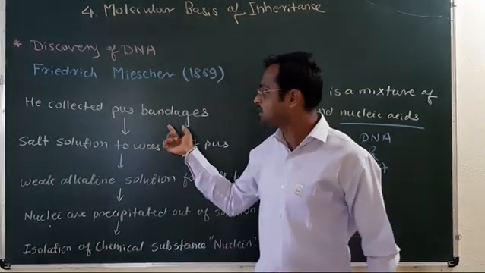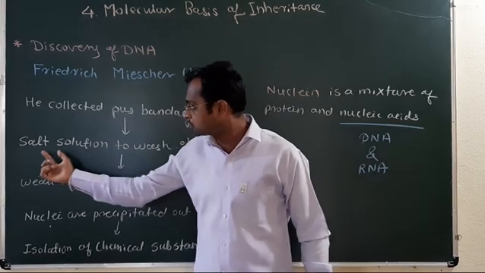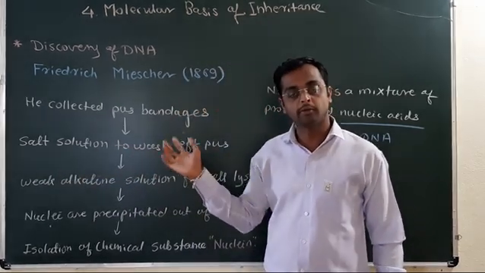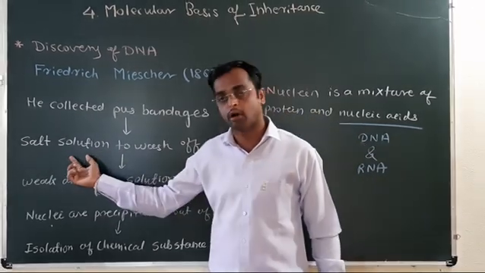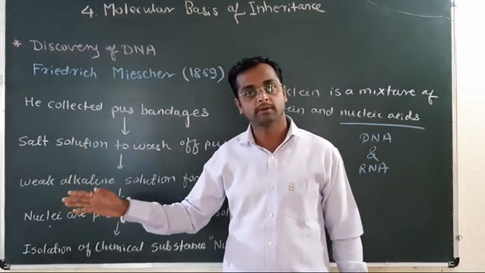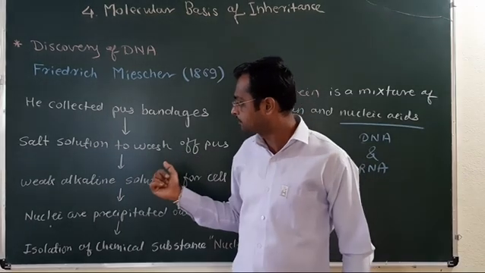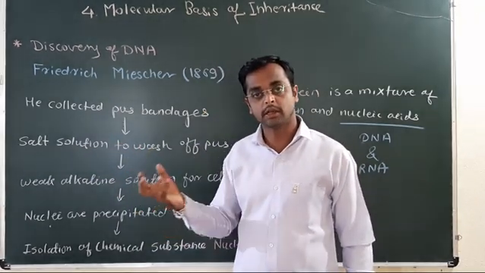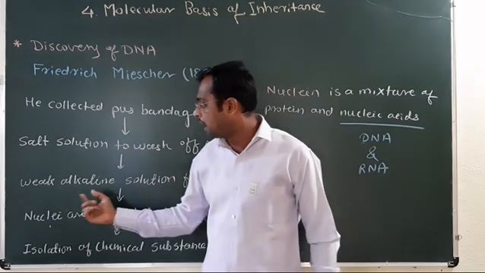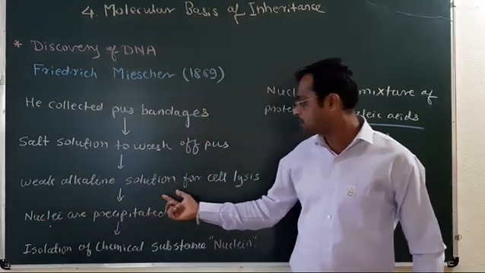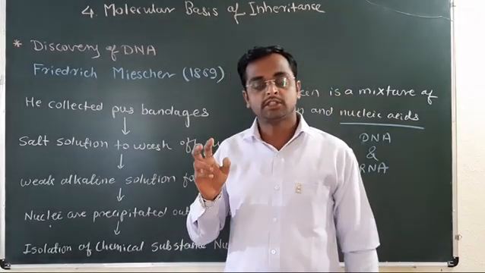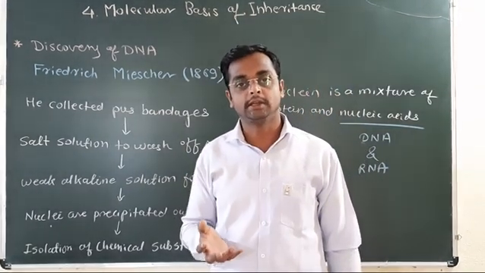He collected the pus bandages, then he washed off this pus from the bandages using a salt solution, and he collected the pus cells, these are nothing but the WBCs, and he added a weak alkaline solution for the cell lysis. These WBCs are intact cells.